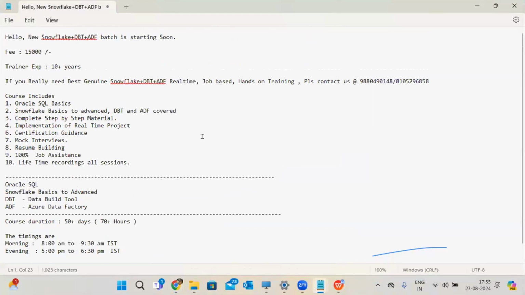Yeah. If you can watch my screen, maximum a few people will have doubts about timing, or how they can learn SQL, because Snowflake is totally working on top of the base of SQL. So we are going to give you Oracle SQL videos also. We will cover it here. So Snowflake basics to advanced I'm going to cover, and DBT basics to advanced, and ADF pipeline. These are handled by me only. Our team will provide the SQL for you. Okay. So we are going to give separate course content only for SQL. Please, I already mentioned all the important details that people generally ask here. You can refer to this. Meanwhile, I will answer other people's questions.